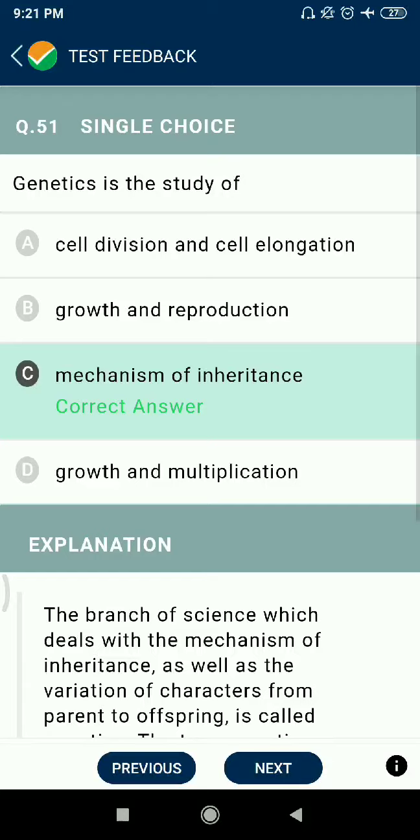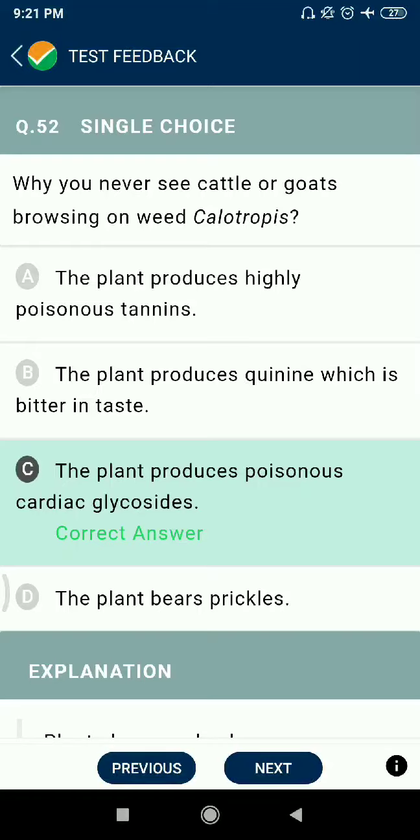क्वेश्चन नंबर 51. Genetics is the study of mechanisms of inheritance. Okay. Question 52. Why you never see cattle or goats browsing on weed Calotropis? The plant produces poisonous cardiac glycosides.